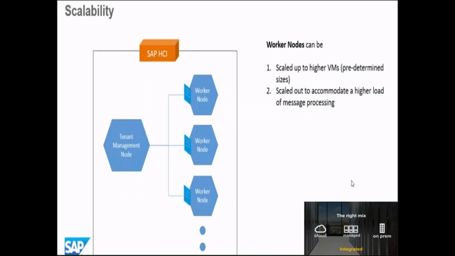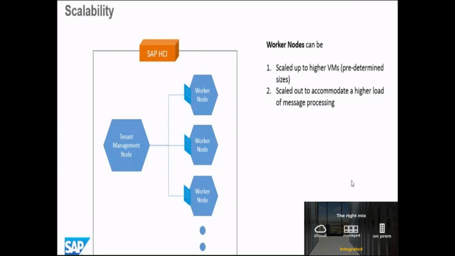So what is the advantage of this worker node? First thing is scalability. At any point of time, let's say I am suddenly processing some 2 GB of data, and I have opted for the premium package, where you are provided the highest number of CPUs and RAM.